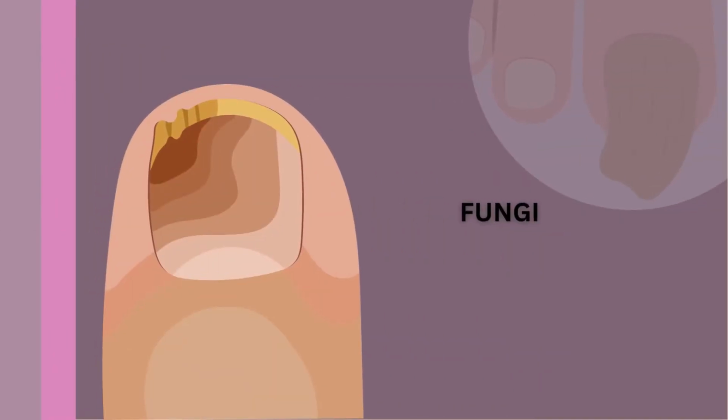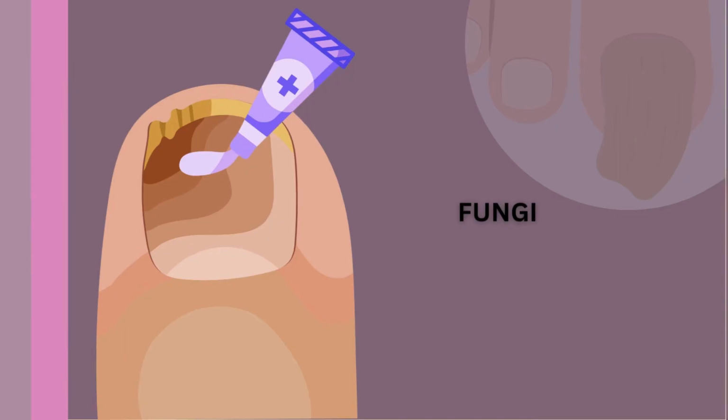Fungal infections often occur on the surface of the skin, but can also affect deeper tissues. Treatments vary depending on the severity of the infection. Superficial infections are commonly treated with topical creams, while more severe cases may require oral or IV antifungal medications.